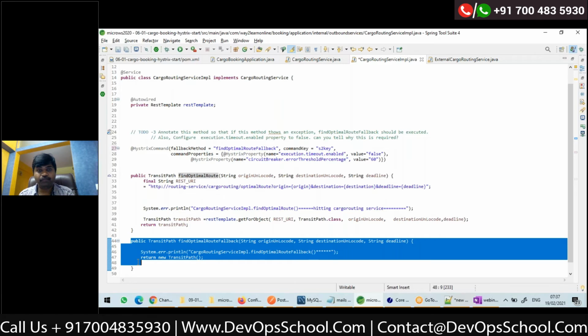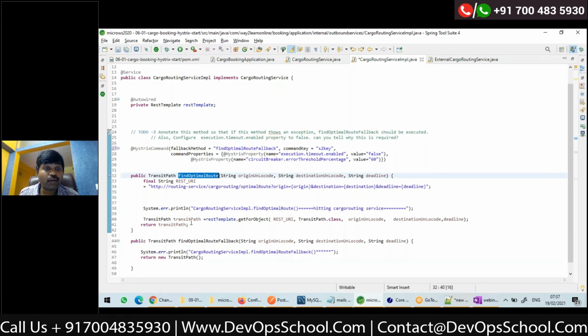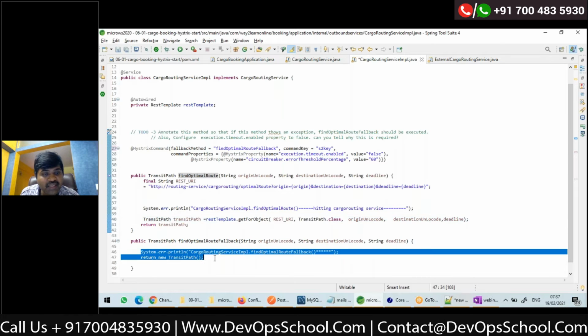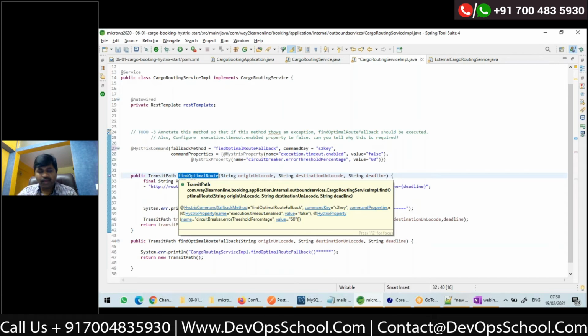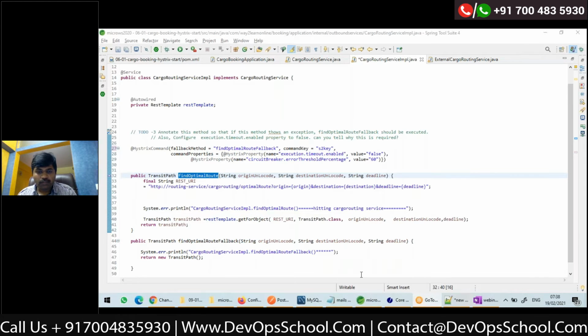But that said, in this method you have a logic to make a REST API call, right? For this REST API call, you want a particular fallback logic to be executed. For each REST API call, you want a different fallback logic. You cannot have a single fallback logic because the fallback method should return a similar object as expected. It's all about the contract.